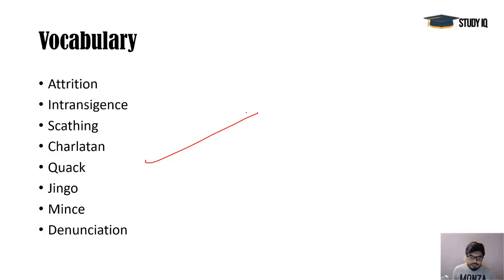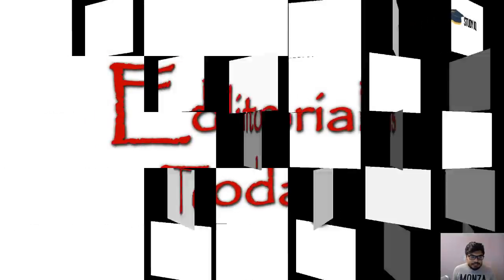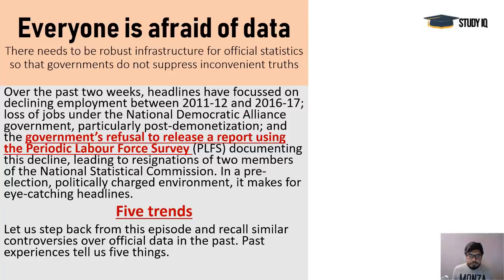These are the words that I found. Try them in these sentences and the editorials today. Very important article today. It is about data again. You see, the core issue is the age of misinformation, and misinformation is not only spreading lies. Misinformation can also be an age when the right data is suppressed and not released. Then also the age of misinformation rocks, and that thing is happening right now.